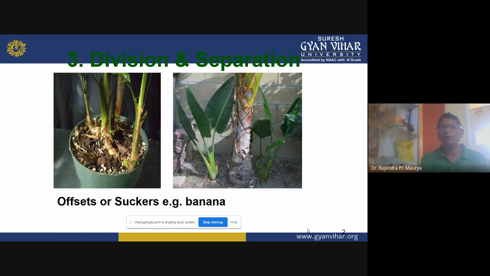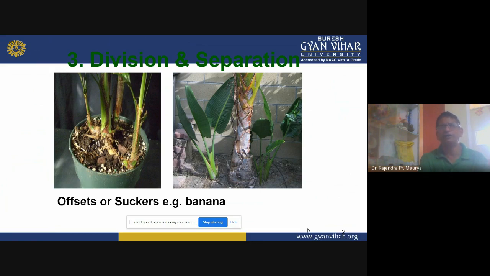So what is the problem in banana? Actually, banana is a monocarpic plant. Monocarpic means mono, one. So the banana plant comes into the reproductive phase once in a lifetime.